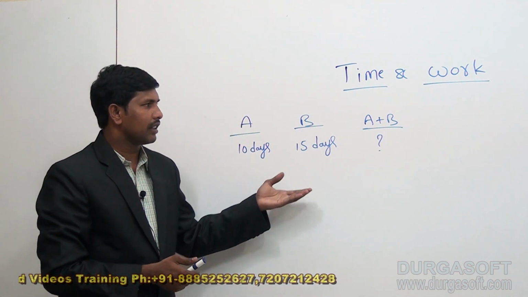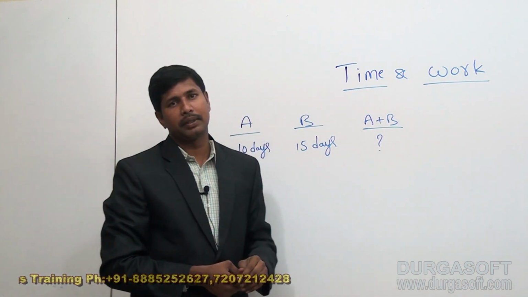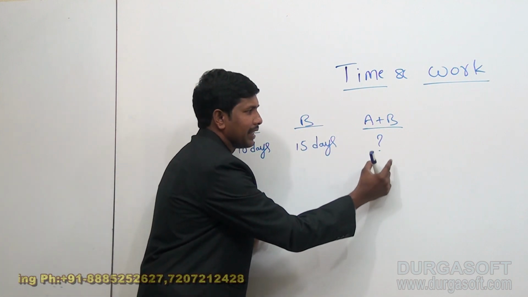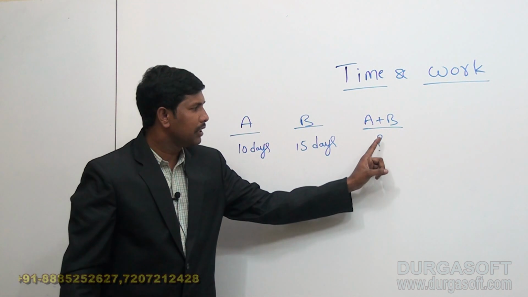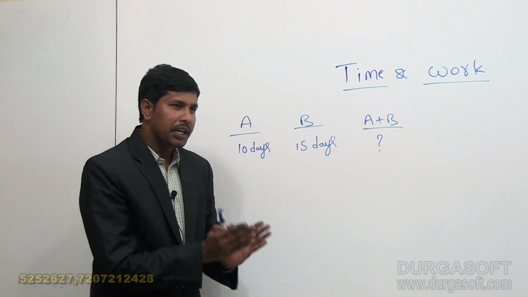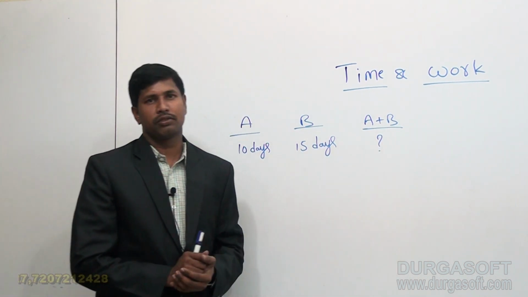For that I am going to consider the previous point, that is, 1 day work of a person, to decide the total time. I want to decide the time taken by A and B together to complete the total work. For that, first of all we need to calculate 1 day work of these two persons together.